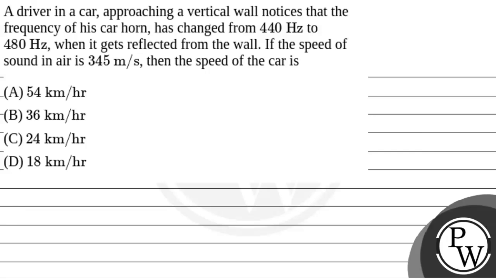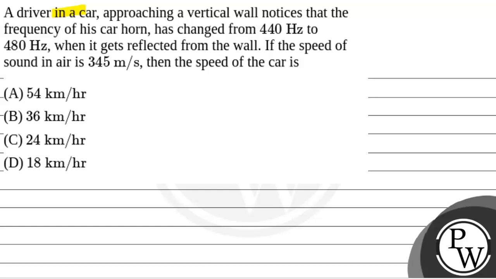Question में given है कि a driver in a car approaching a vertical wall notices that the frequency of his car horn has changed from 440 Hz to 480 Hz when it gets reflected from the wall. If the speed of sound in air is 345 meter per second, then the speed of the car is. Okay. The question में given है कि let's say this is the car.